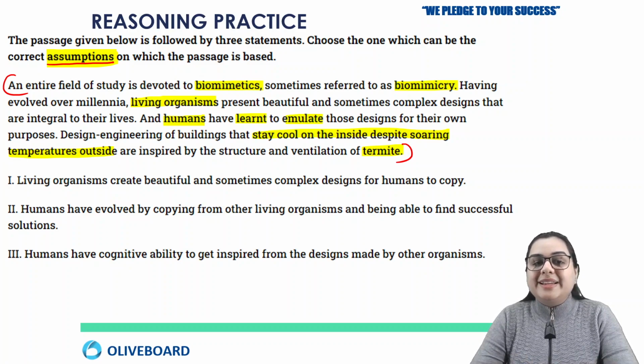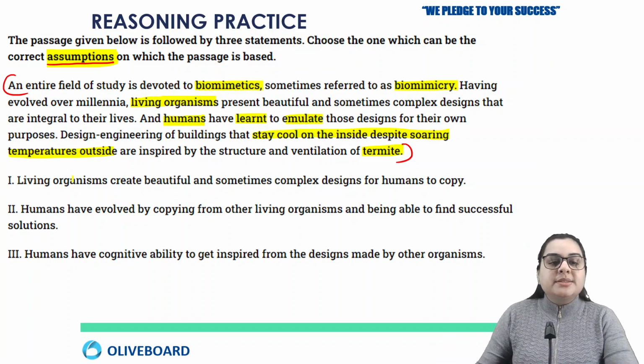So what should be the correct assumption? The best way to solve such questions is minimizing the options, because sometimes we are always confused between two options. To avoid that, it is always better to see what is wrong instead of what is right.